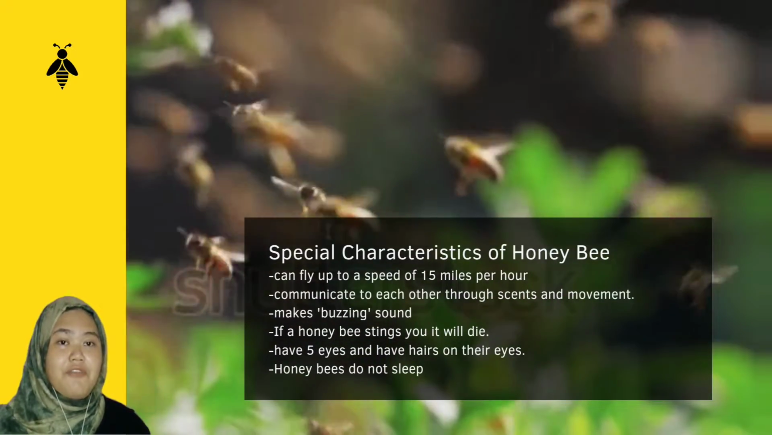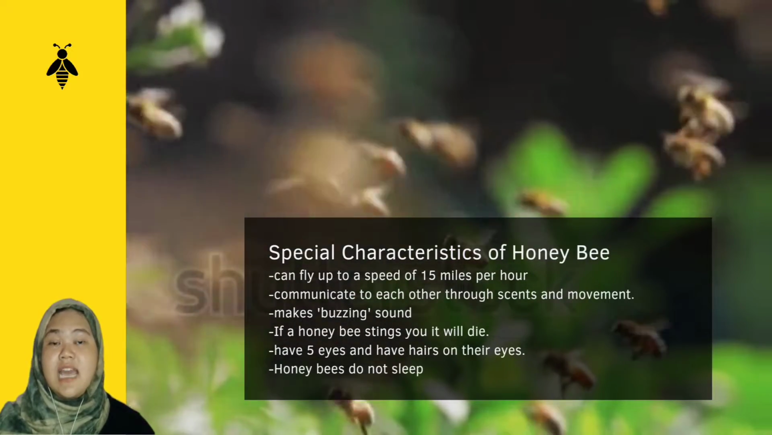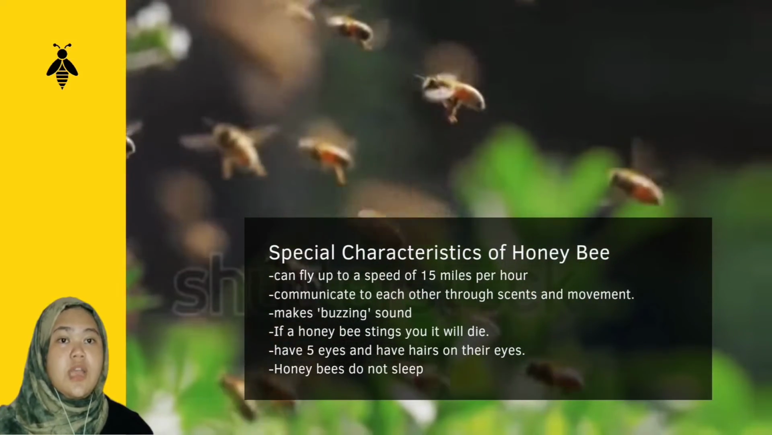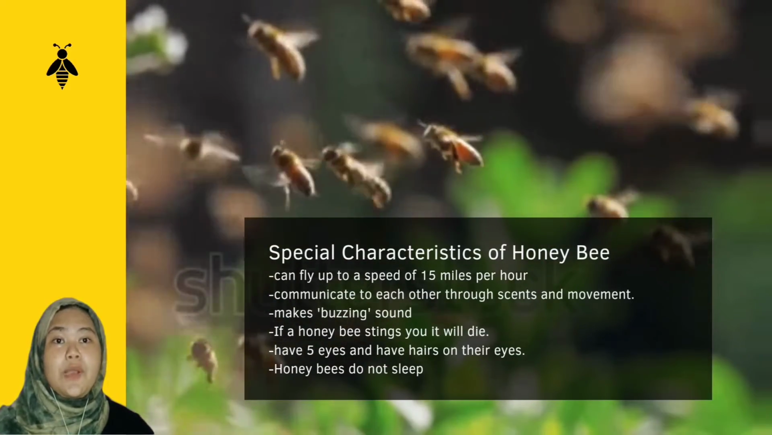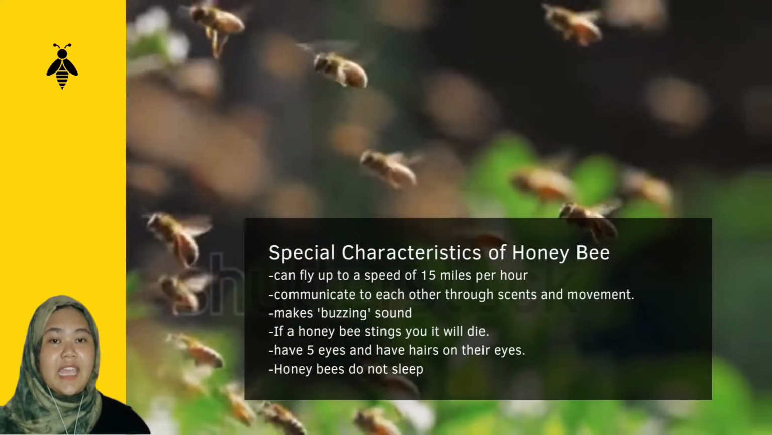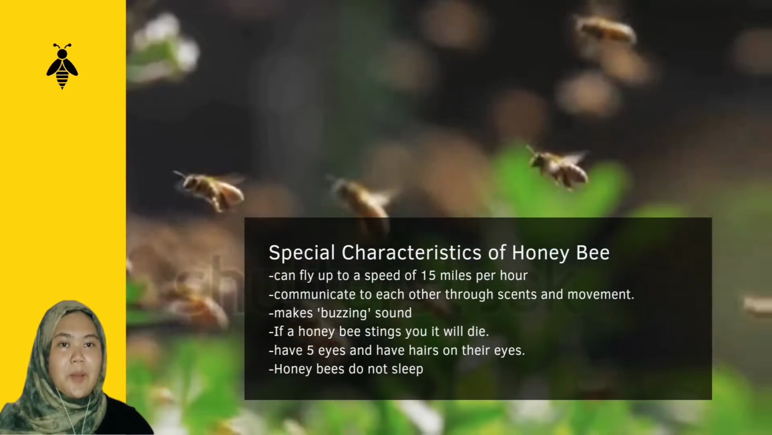Honeybees also have 5 eyes and have hairs on their eyes. Honeybees actually don't sleep, okay? Bees or honeybees carry pollen on their hind leg called a pollen basket or corbicula.